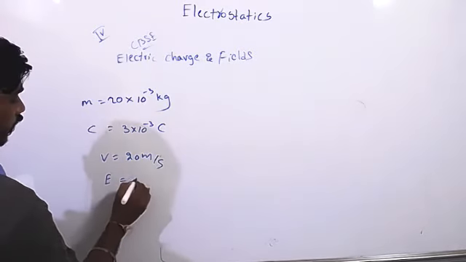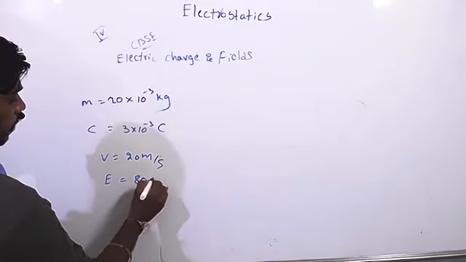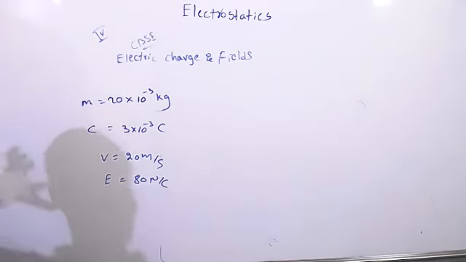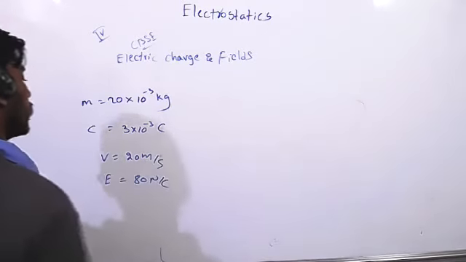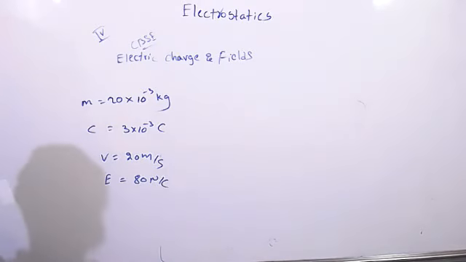Electric field they have given 80 Newton per coulomb, in the same direction as velocity of the mass. Both are in the same direction. The velocity of the mass after 3 seconds in this region is. So they are asking velocity, right? After 3 seconds.